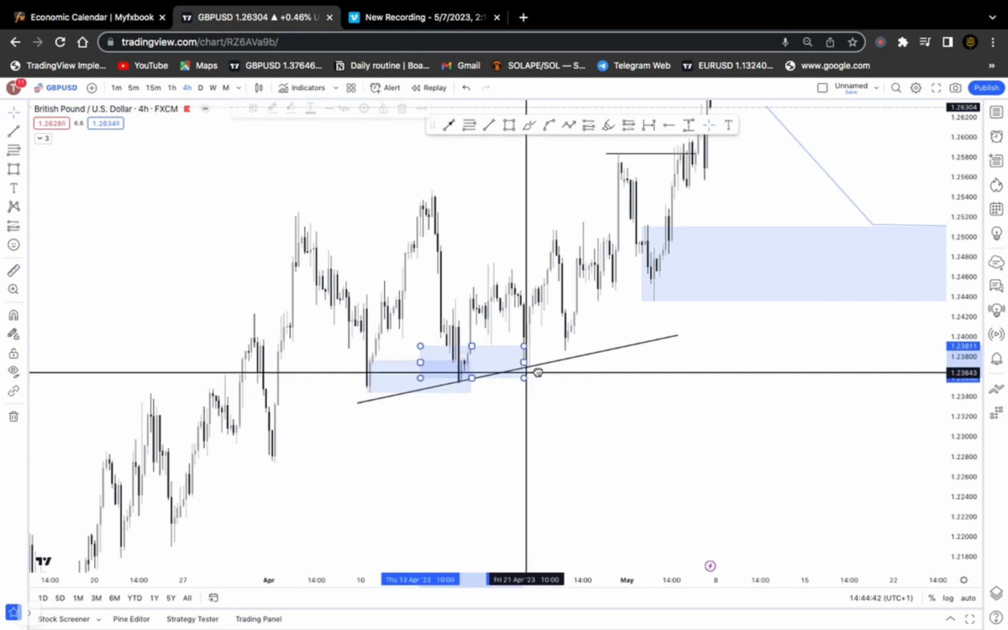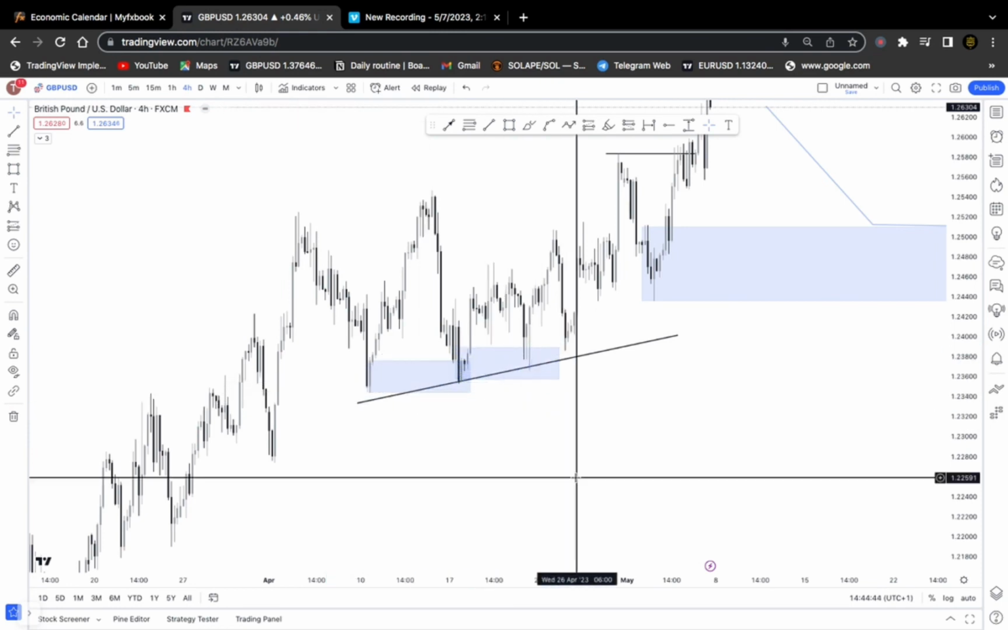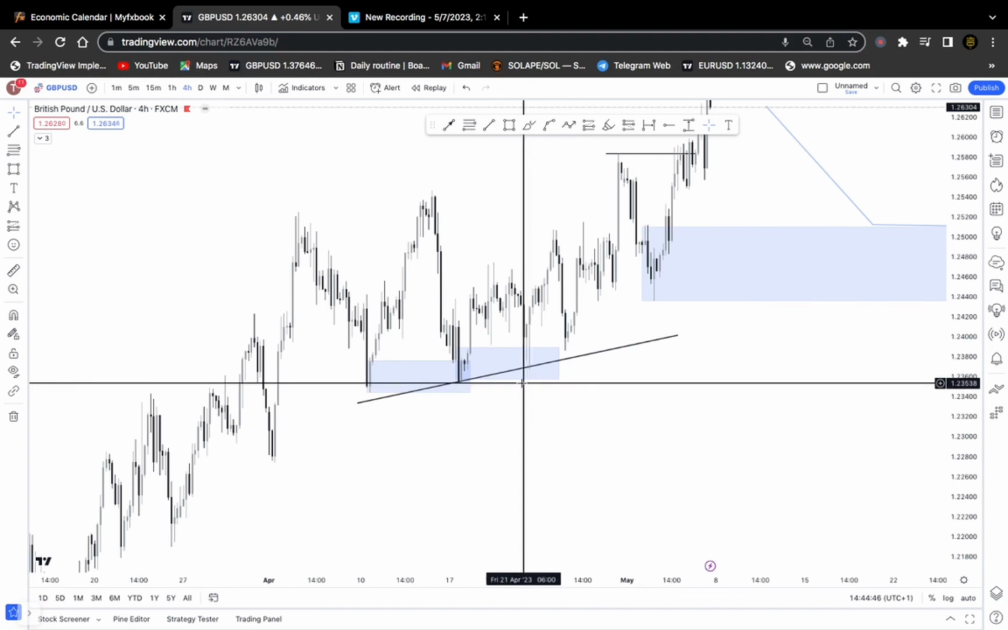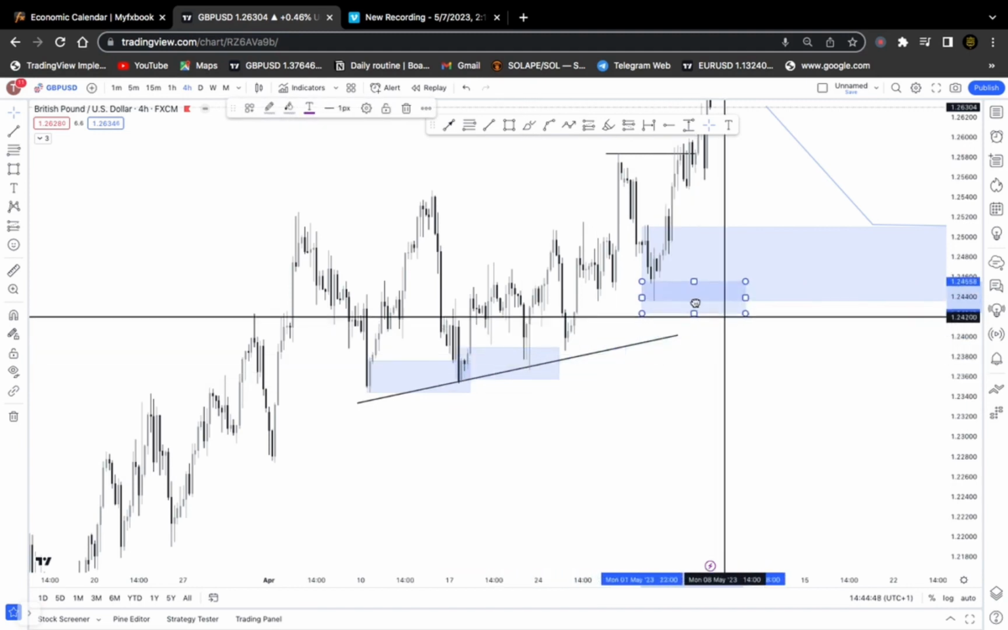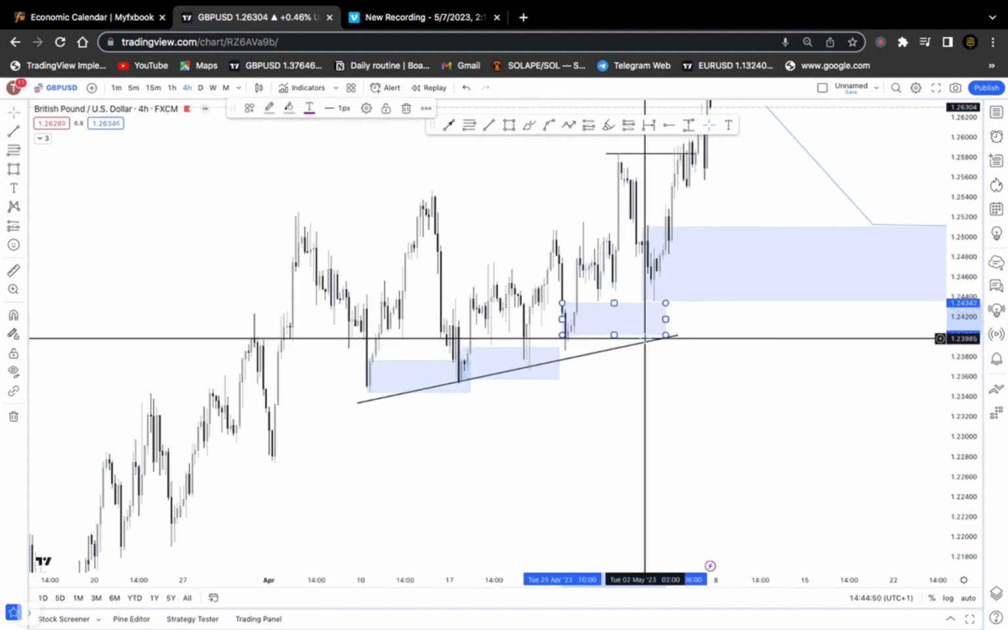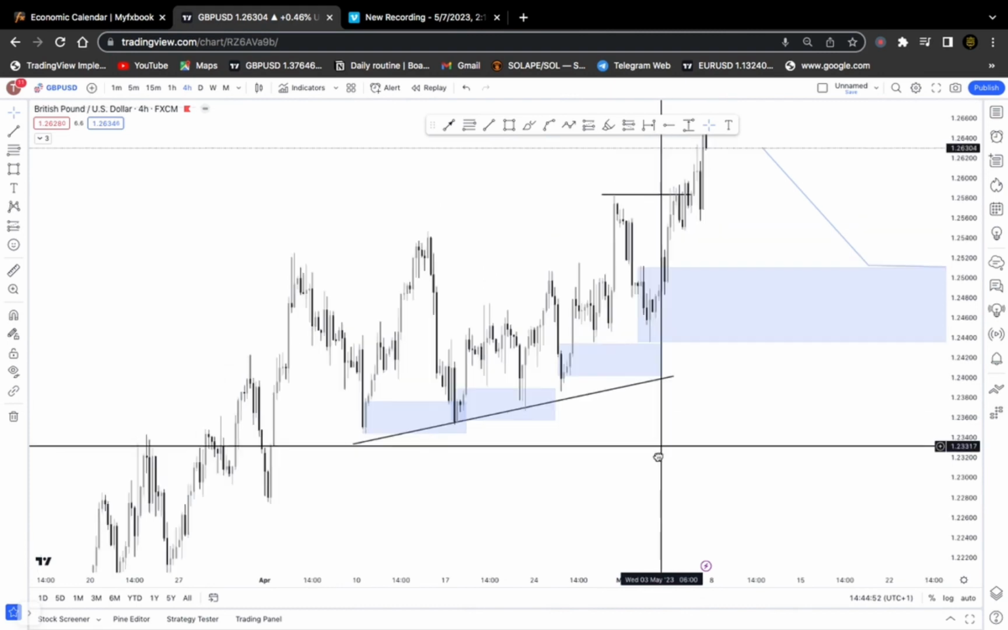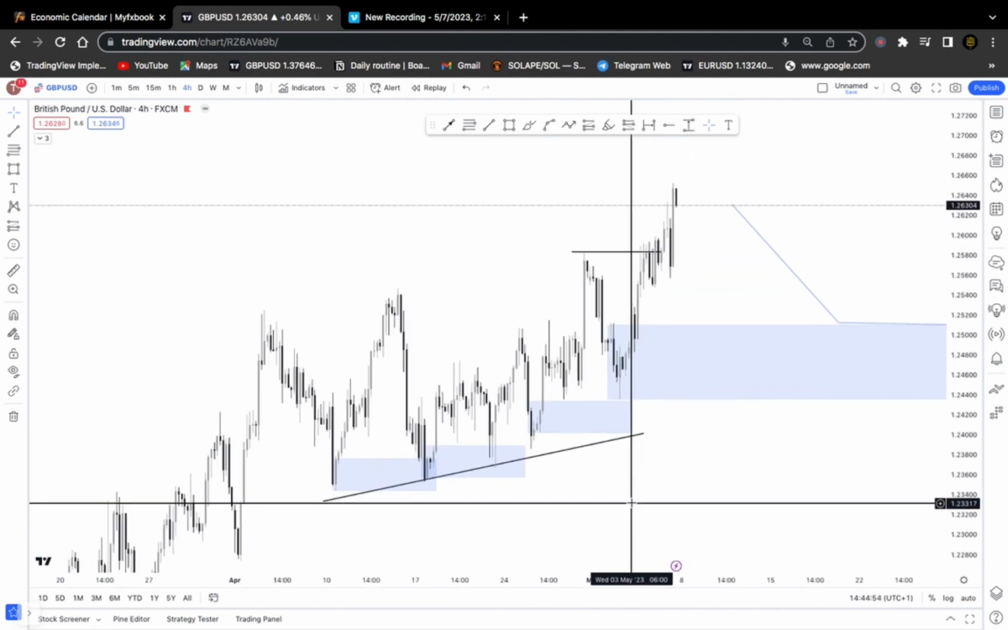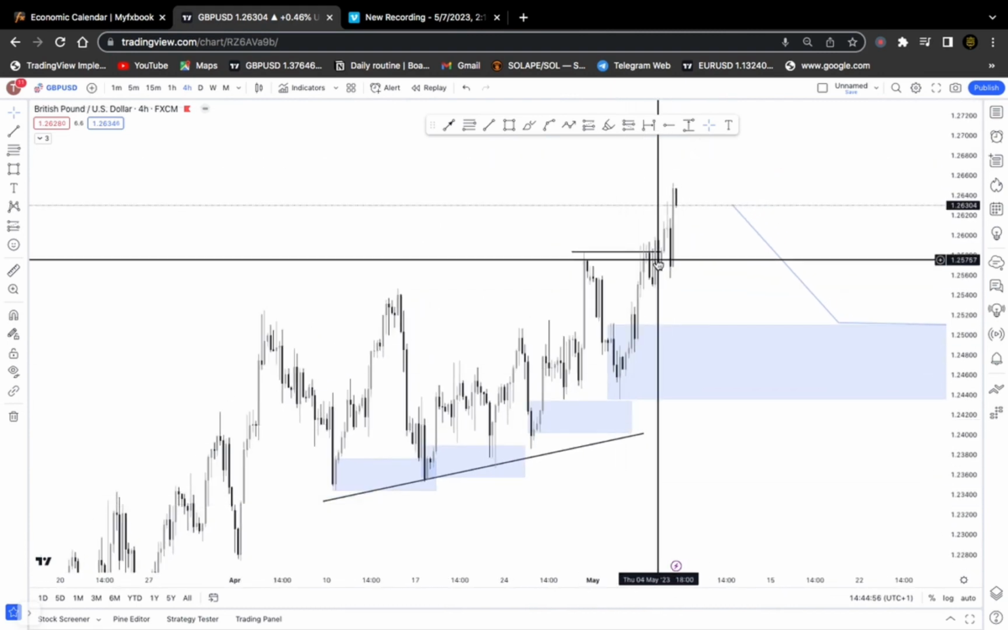In this scenario, we had our demand zone that was created there, which the market mitigated perfectly. We also had another demand zone created at that point, which the market mitigated perfectly well. We also had a new demand zone created at this level, which the market mitigated perfectly. So the market has been mitigating demand zones and giving that push to the upside.